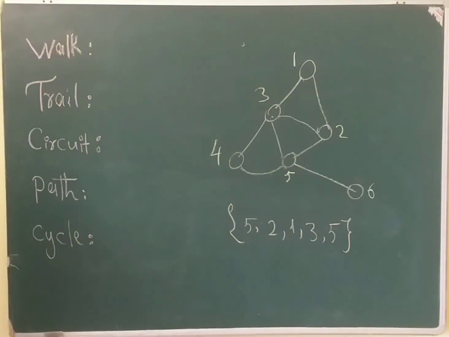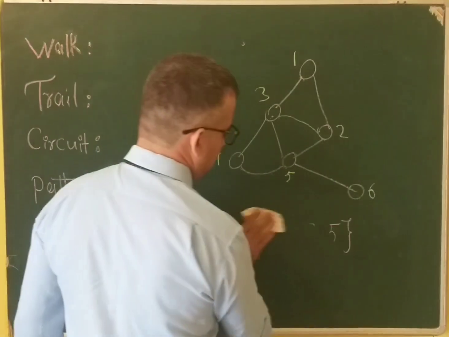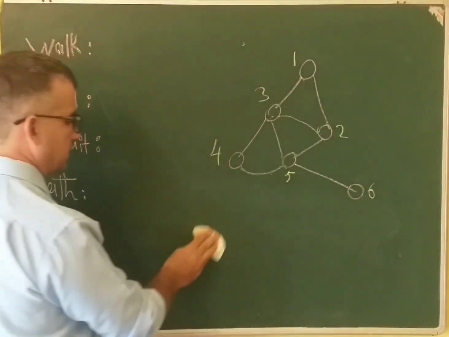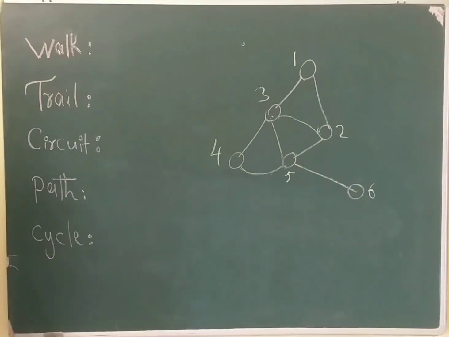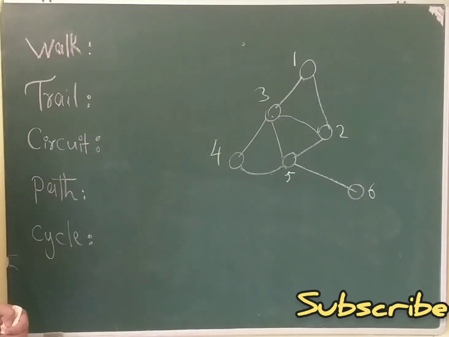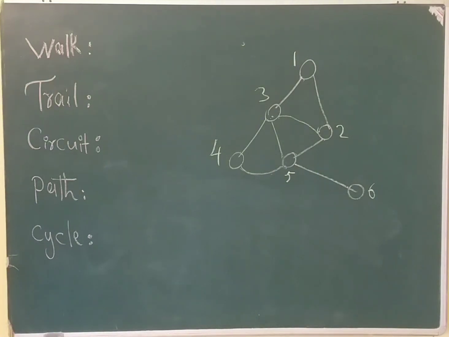And paths. What is a path in a graph? Actually, in a path we will not repeat edges and vertices. We can say it is a walk such that all of the vertices and edges should be distinct, should be different.